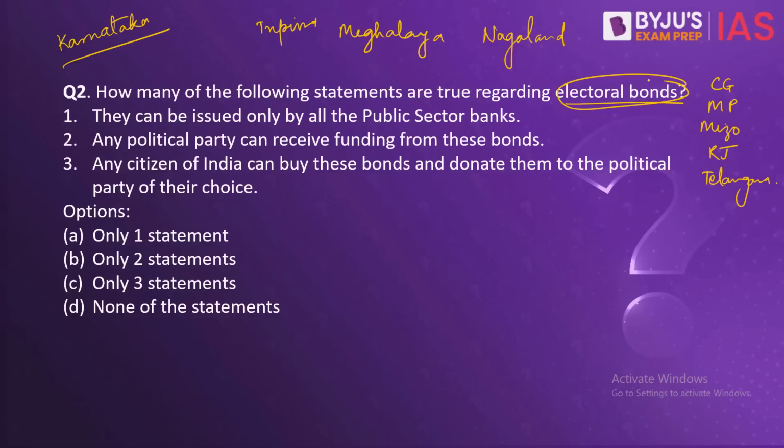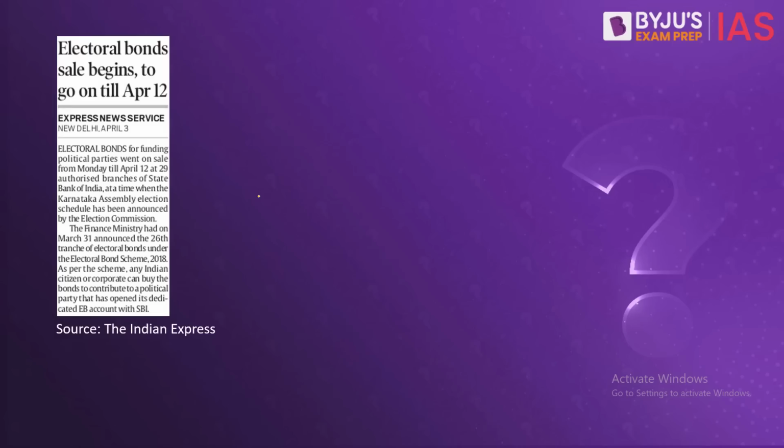it becomes important. The statements are, they can be issued only by all the public sector banks of India. Any political party can receive funding from these bonds. Any citizen of India can buy these bonds and donate them to the political party of their choice. The reason why we have taken this question is because the sale of the electoral bonds will go on till April 12th. Now there is only one bank which has the authority to issue these electoral bonds, and that is the State Bank of India.